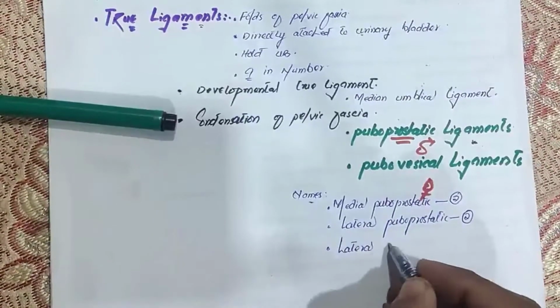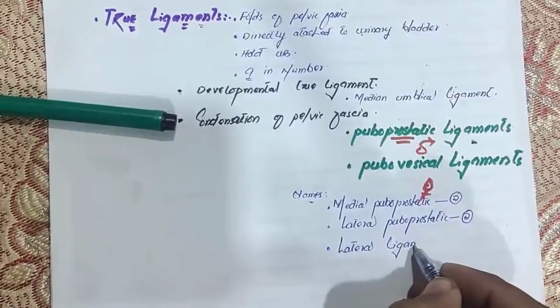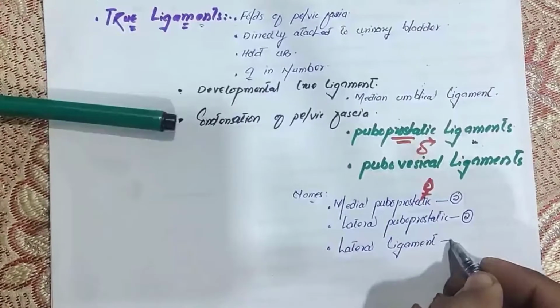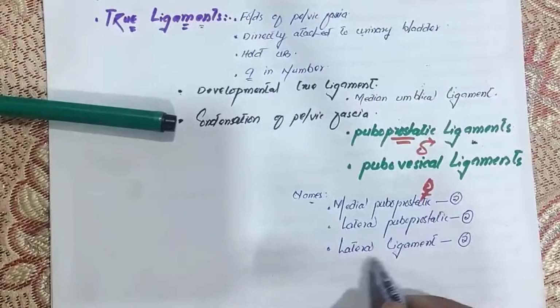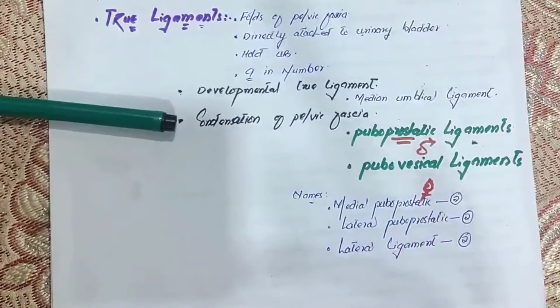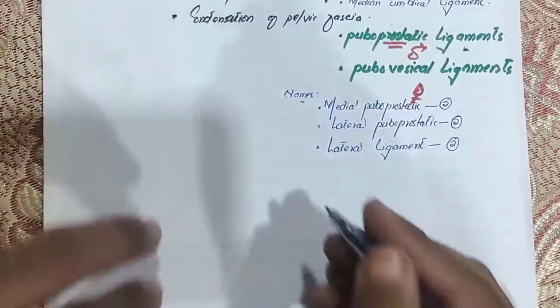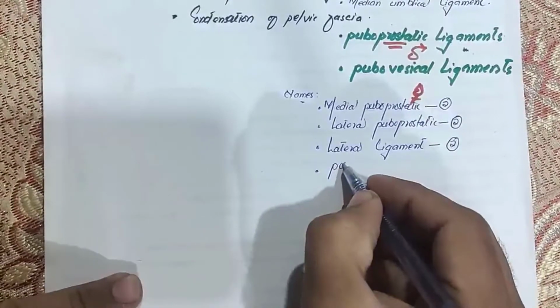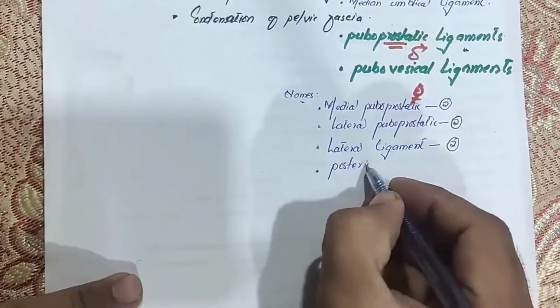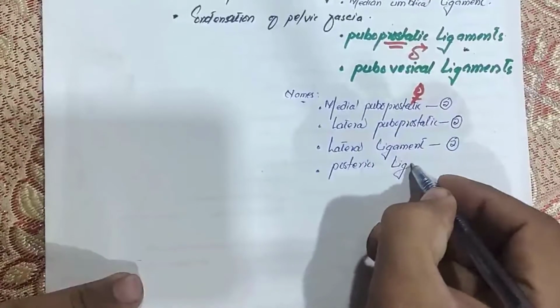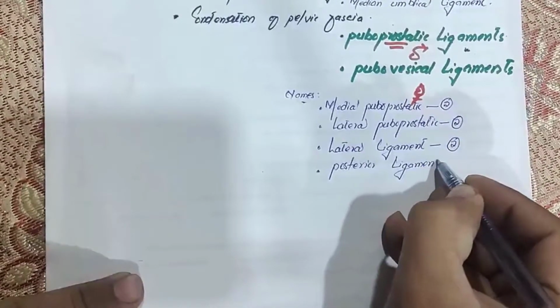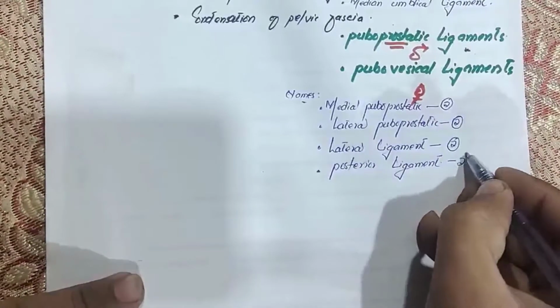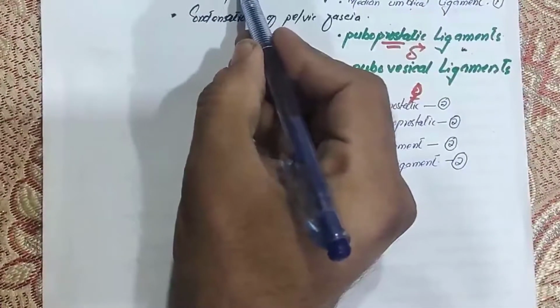Lateral ligaments, right? How many of them? 2. So this is the same, right? Lateral ligaments. Okay. Then there are 2 other posterior ligaments. Posterior ligaments. Okay, so how many of them? 2. So total 8 here and 1 here. So total 9 ligaments we have written there. That is, true ligaments are totally 9 ligaments, right?